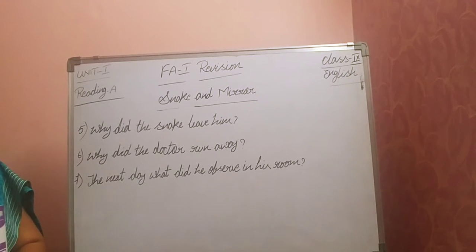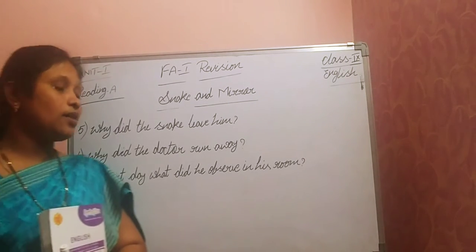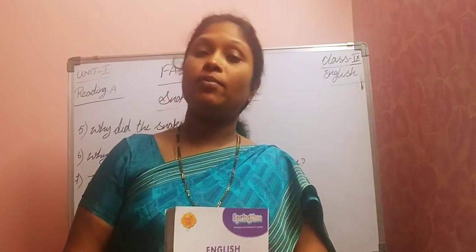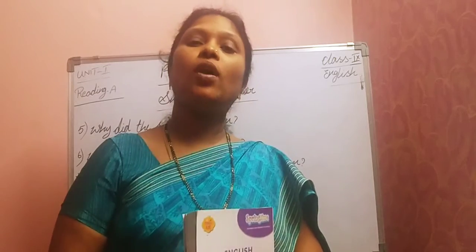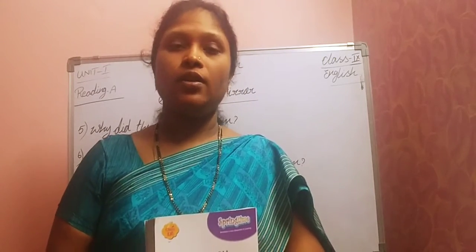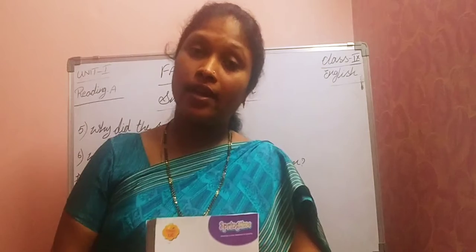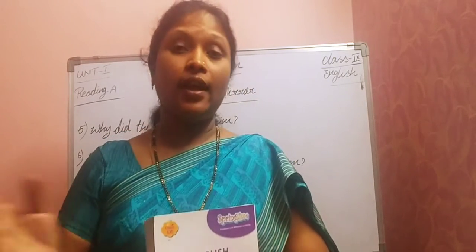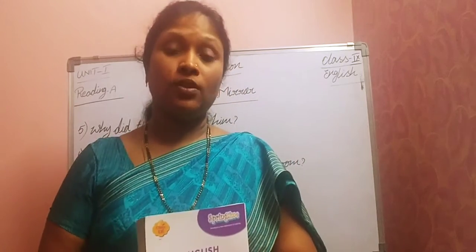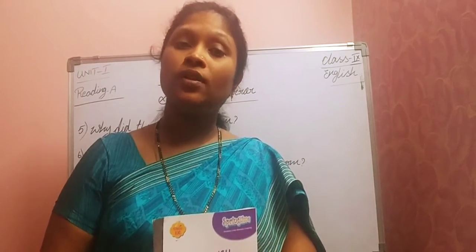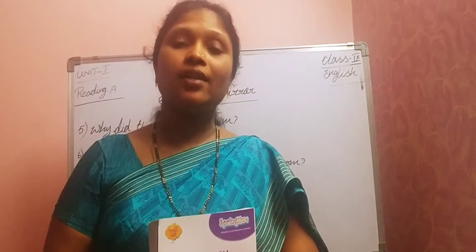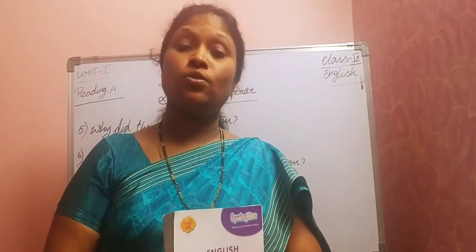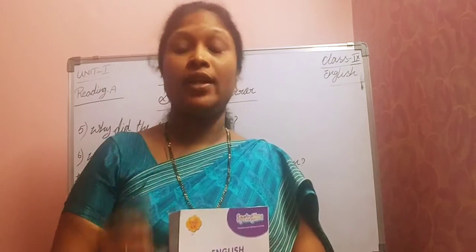Seventh one. The next day, what did he observe in his room? So that's how he ran away from his room, right? He went to one of his friend's rooms. He took a bath and took rest that night. Later, the next day morning, again he went back to his room. So why did he go back? All of his things were there in the room, right? So to just recollect those things, he went back to his room along with some of his friends.